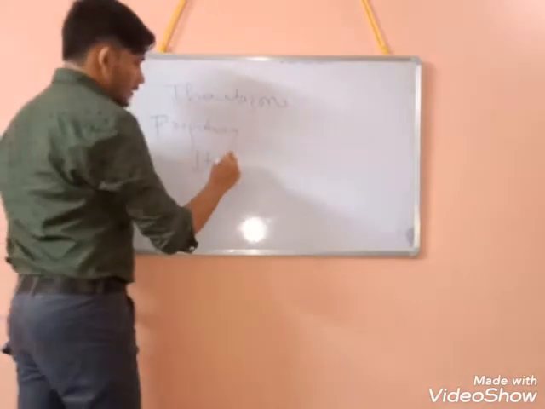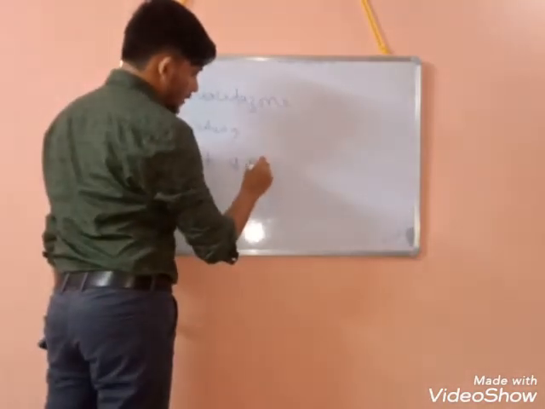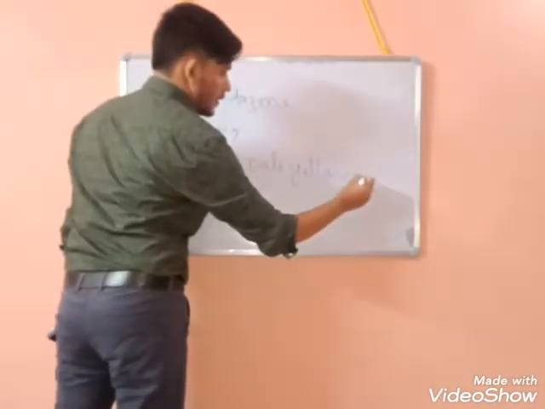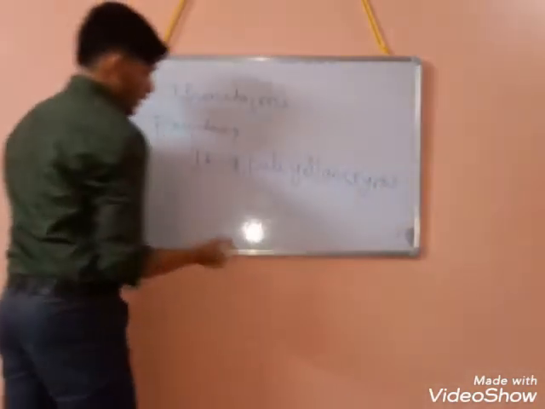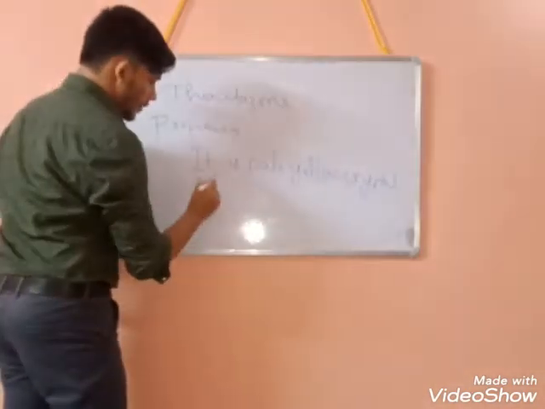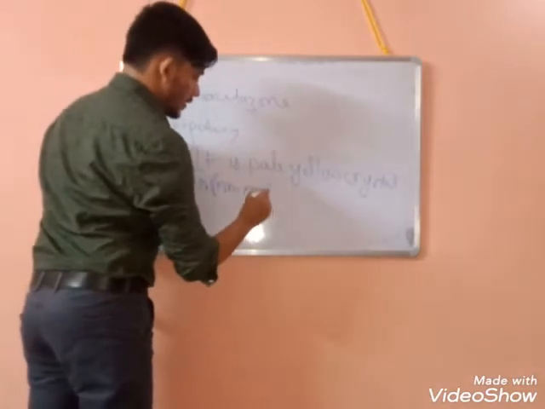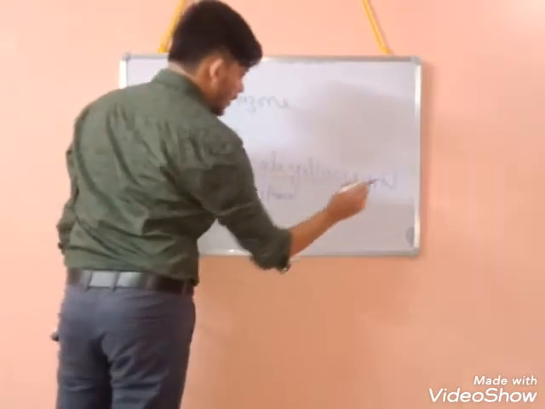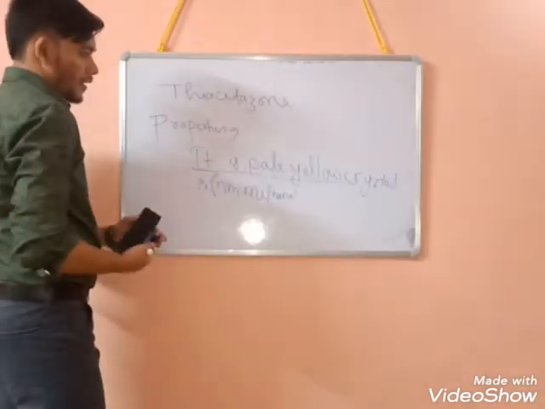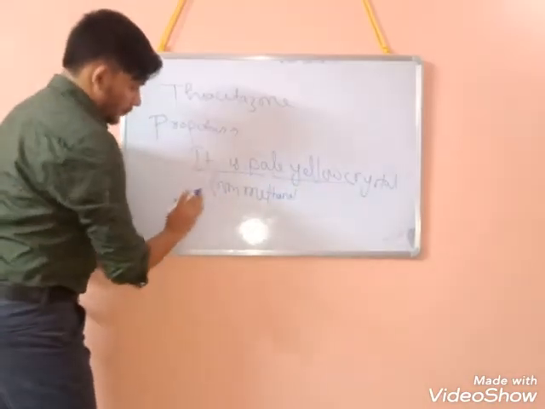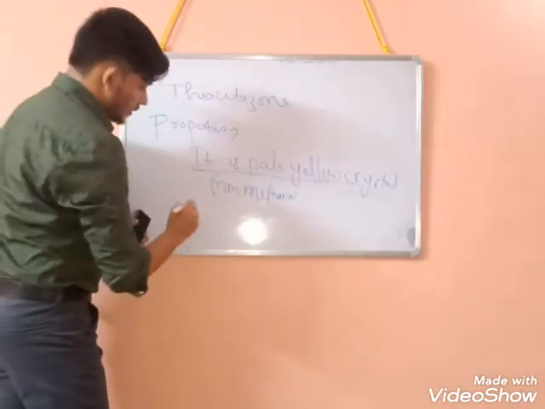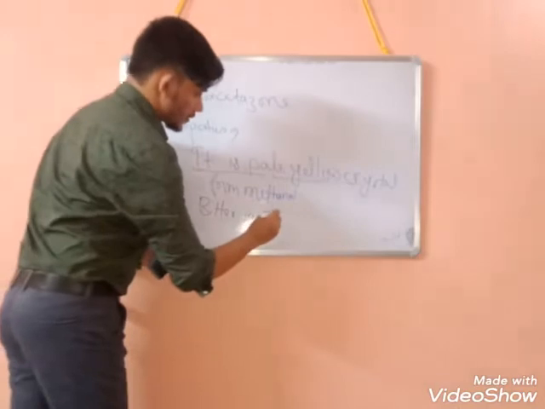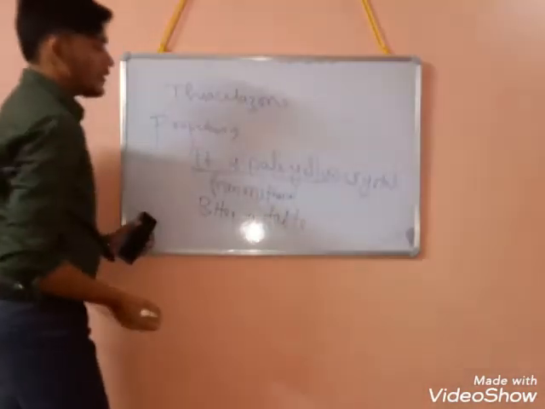It is obtained as pale yellow colored crystals from methanol. So if it is crystallized with methanol, it will give pale yellow colored crystals. And you have to remember that thiacetazone is bitter in taste.